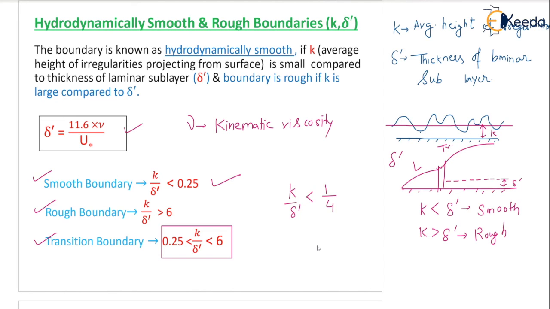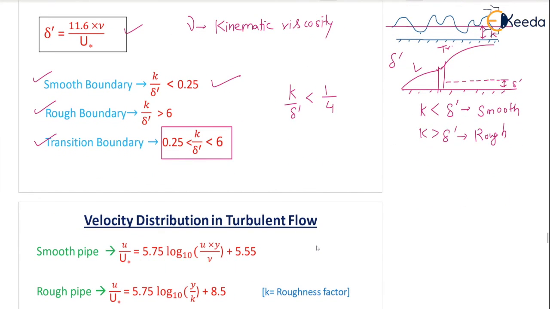Okay, we'll go to the next slide. Velocity distribution in turbulent flow. Whenever a question comes in the exam, first of all you have to find the Reynolds number. After finding the Reynolds number, you will know whether it is laminar or turbulent flow. If it is laminar flow, you apply the formula for laminar. In laminar also, we have circular pipe and flat plate, so all equations are given to you. If it is turbulent flow, then again you have to check whether it is a smooth pipe or rough pipe using K by delta dash. Is that clear?